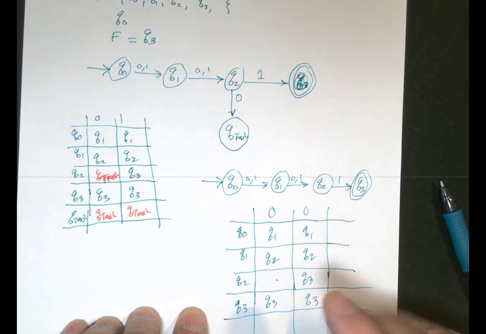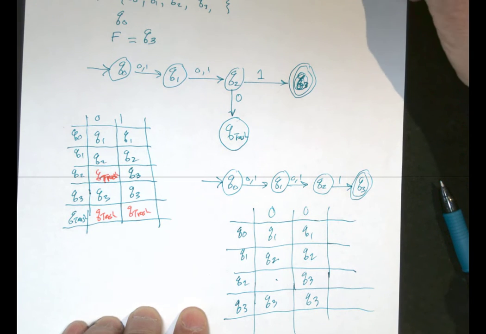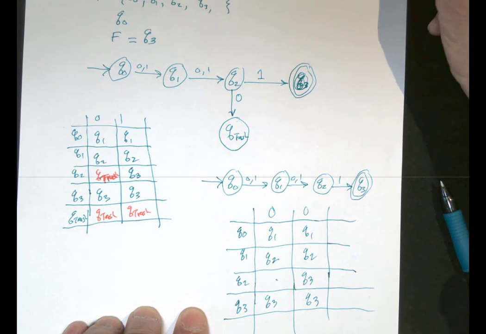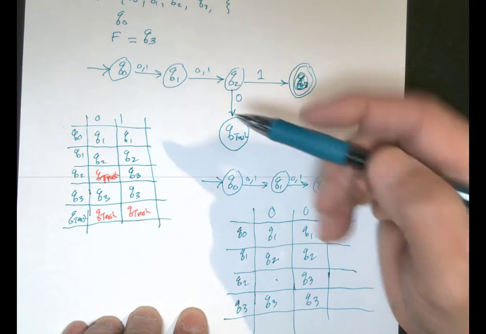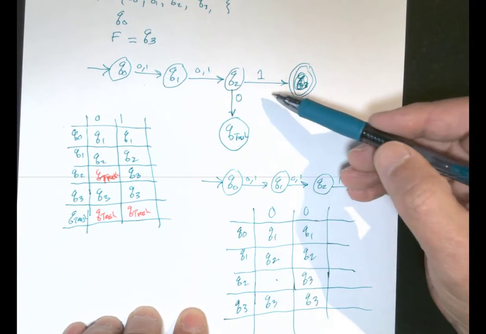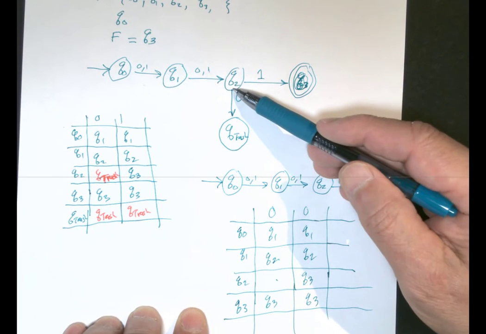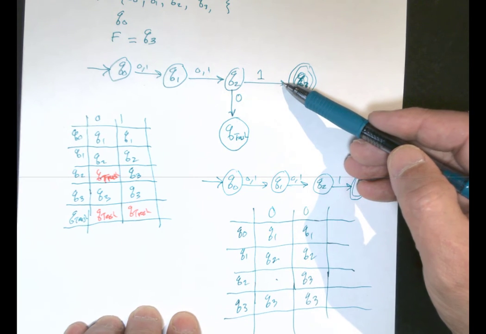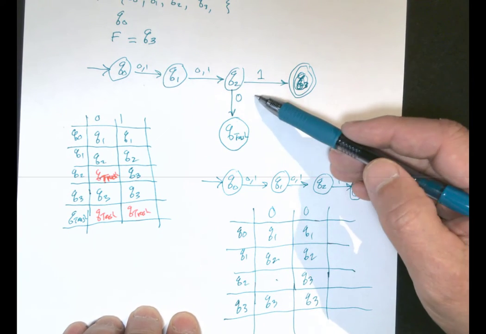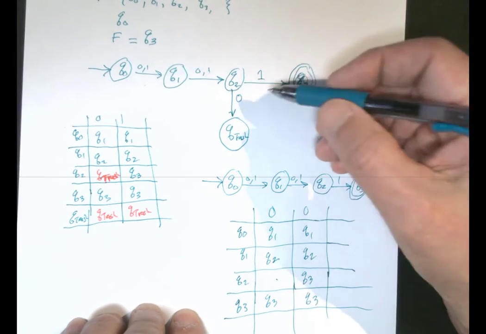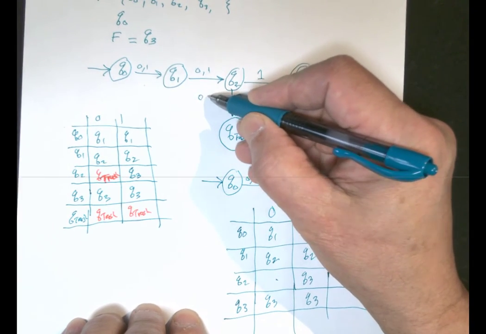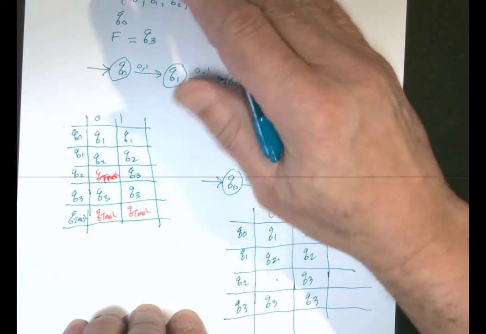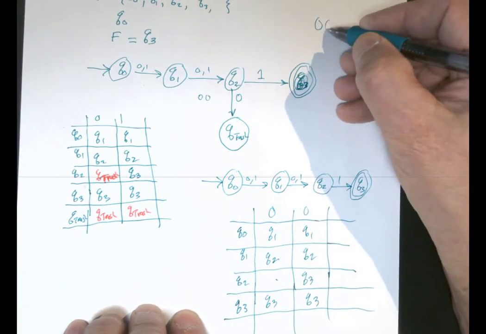Again, just remember this exercise is to create an NFA that should accept a string where the third character is 1. That's the only concern. It doesn't matter what the first two are as long as the third one is 1. That's why when we read a 0 here, we cannot move to Q3, the accepting state, because it's the third. When we're at Q2, we have 0 0, so now we need a 1 if we're testing for 0 0 1.